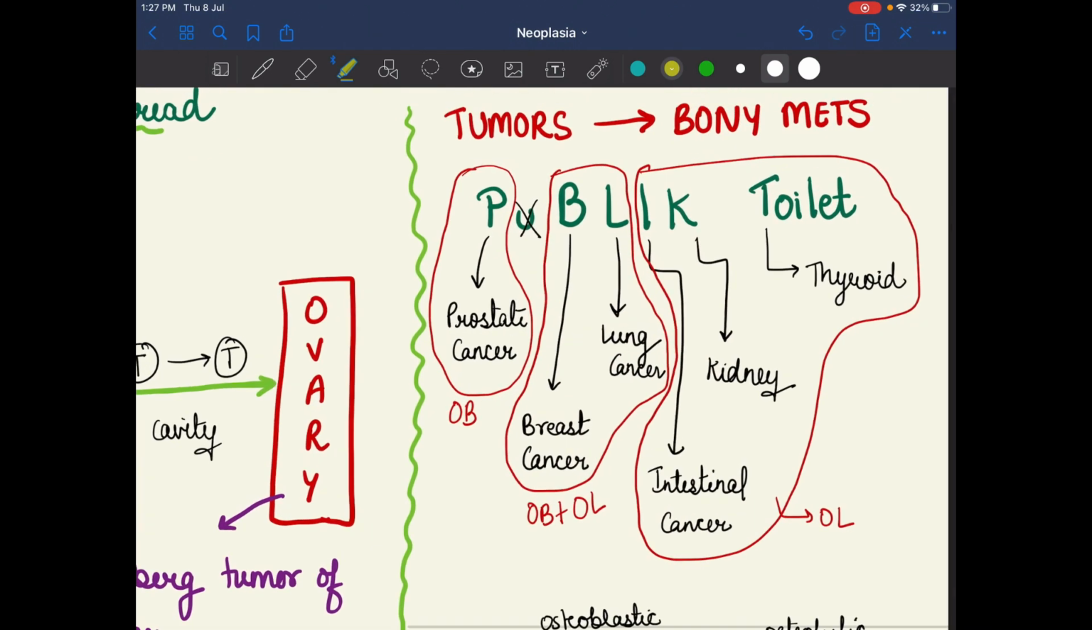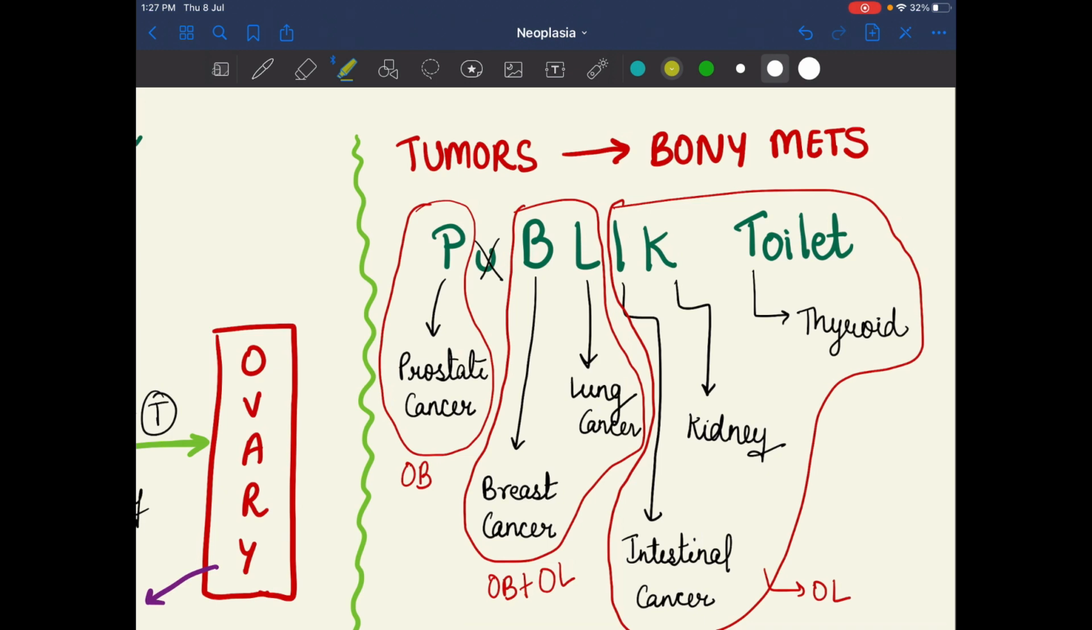After that, there are some tumors which metastasize to the bones, and the trick for this is PUBLIC TOILET. P for prostate cancer, B for breast cancer, L for lung cancer, I for intestinal cancer, K for kidney, and T for thyroid. These are the tumors which metastasize into the bones.